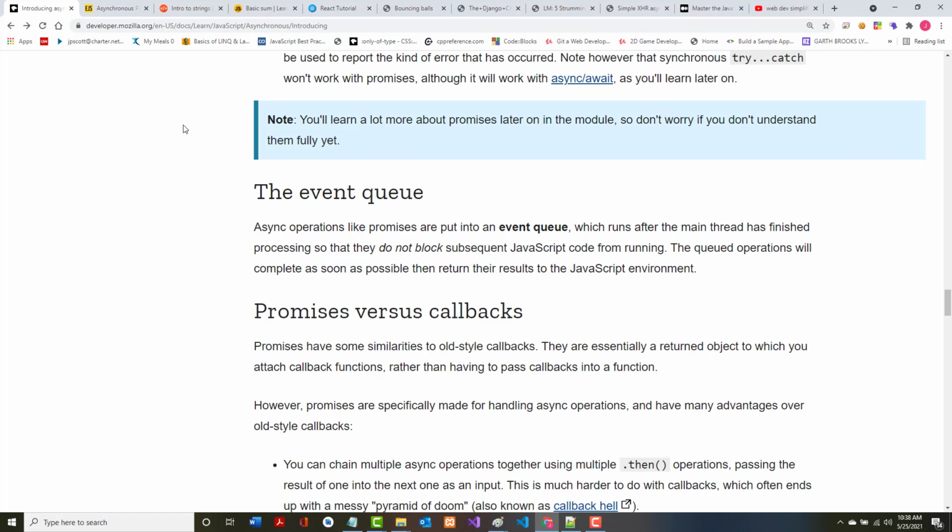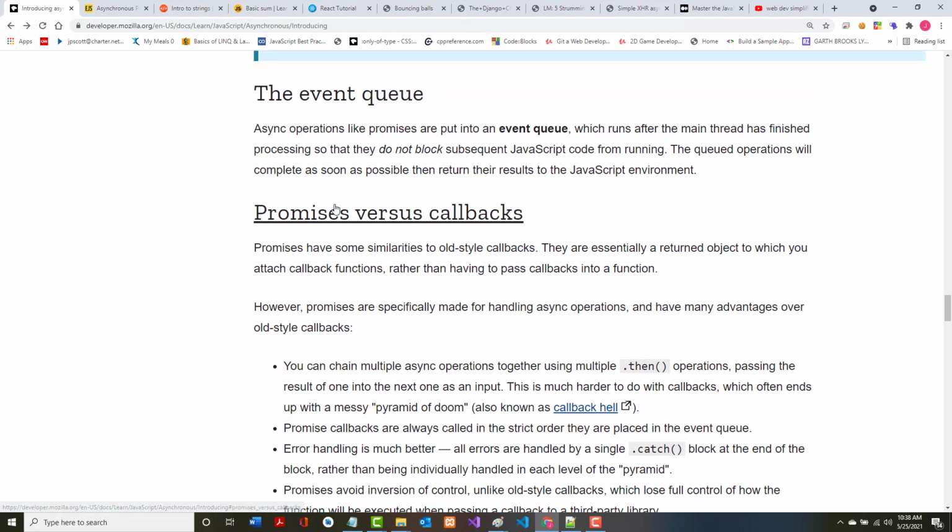All right, async operations like promises are put into the event queue. Notice as it says, the event queue runs after the main thread is finished processing, okay? So they do not block subsequent JavaScript code from running. The queued operations complete as soon as possible, then return the results to the JavaScript environment.